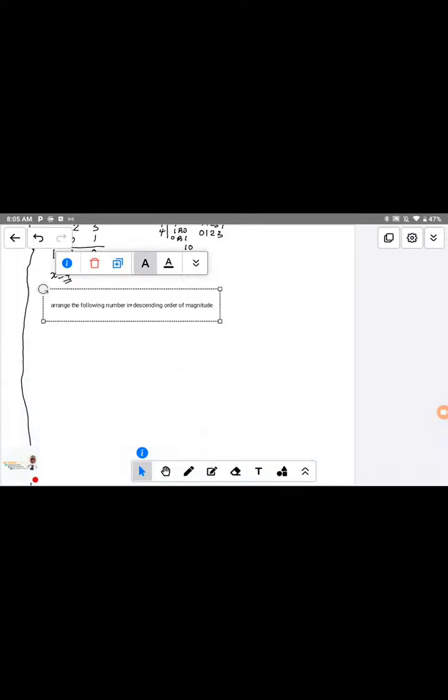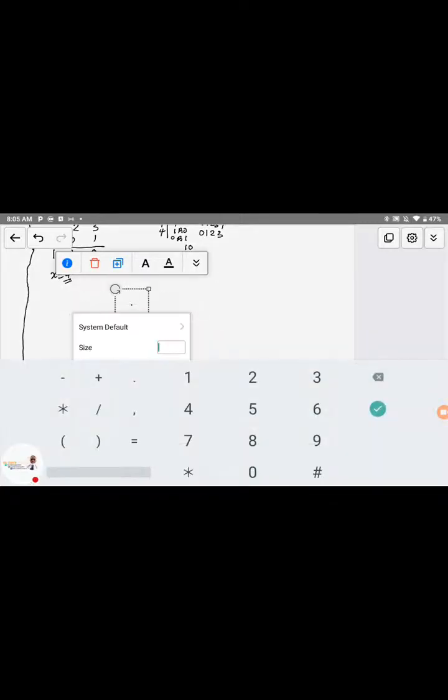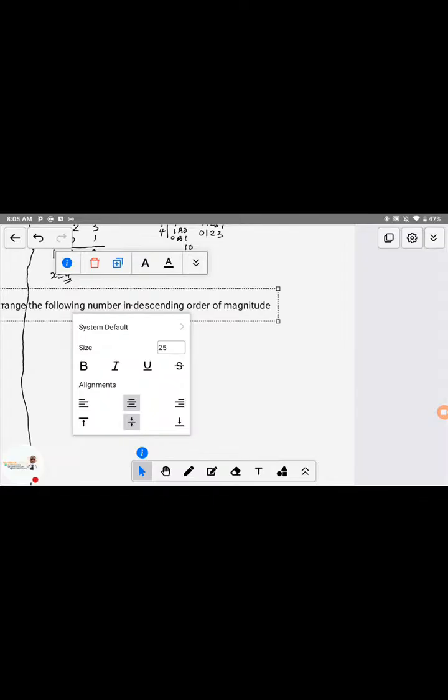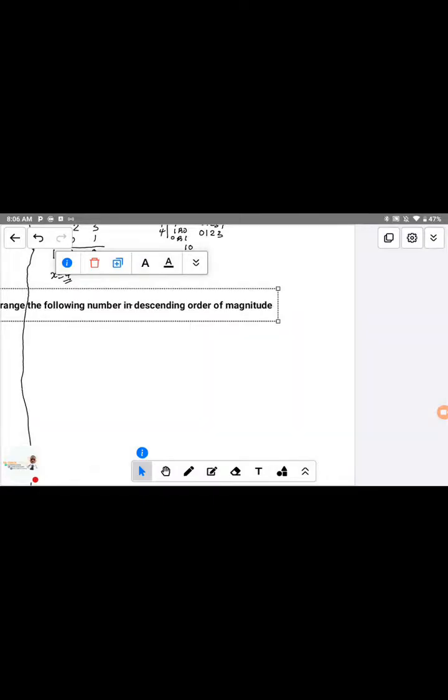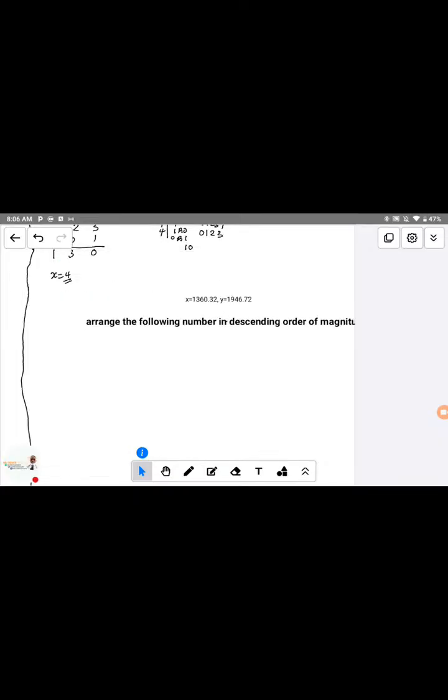Okay, let me increase the size to 20. Okay, let me make it 25. Okay, 20 should be enough. Let me make it 25. And let me bold it. So let me drag it so you guys can see it very well.